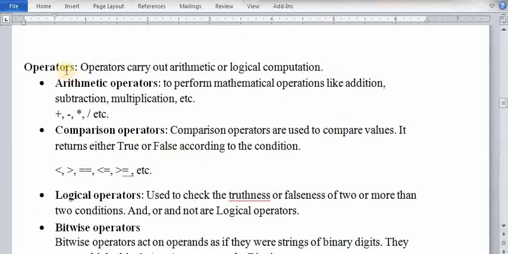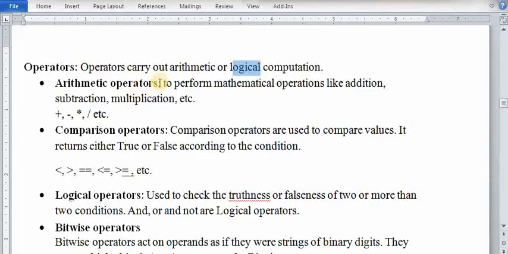Now operators. Operators play a vital role in any programming language. Basically, operators carry out arithmetic or logical operations. In any programming language, if you want to do any arithmetic or logical computation, any calculation, for this you need arithmetic or logical operators. There are different types of operators available in Python. Now I am telling the operators in summary form. In the next video I will provide the details about operators.